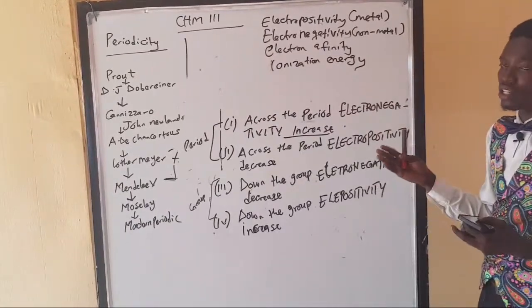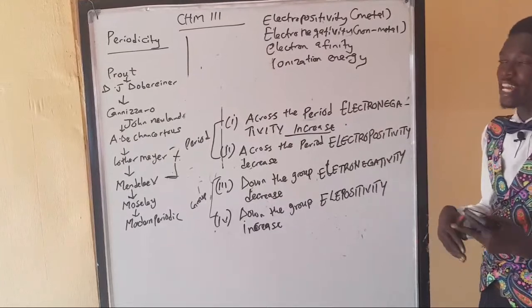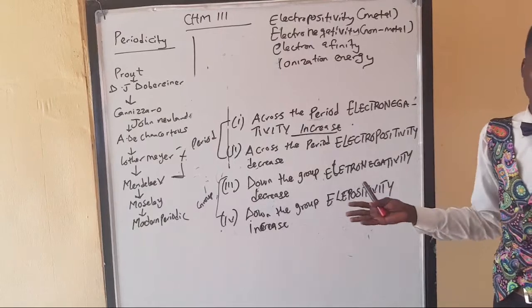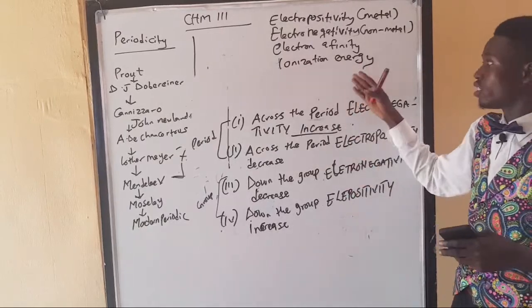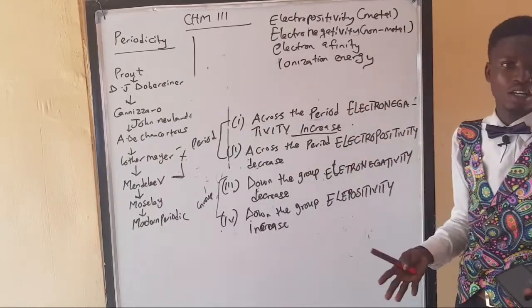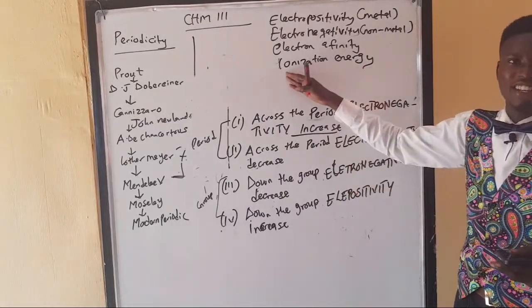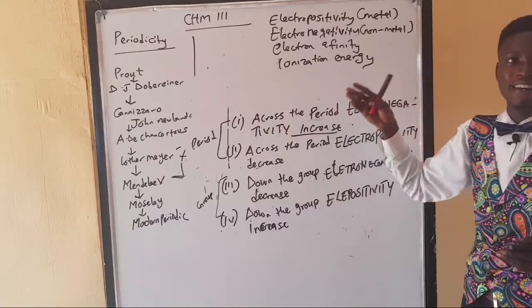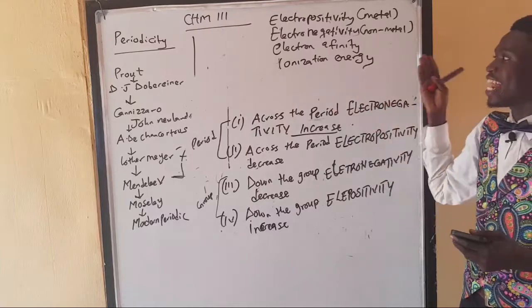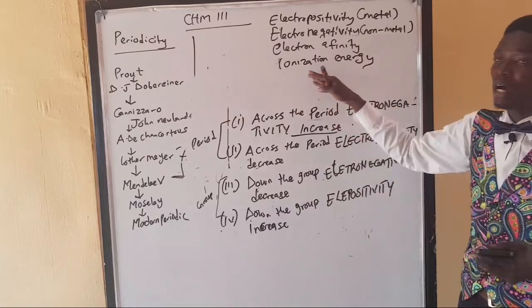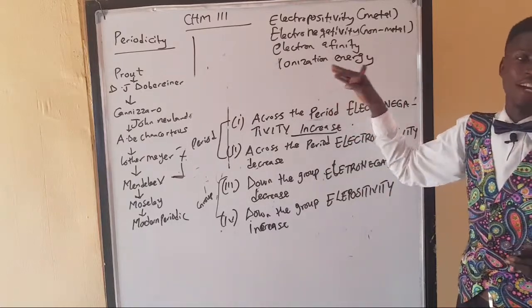The word ionization is from the word ionize, and if you are ionizing, that means you are splitting into charge. Now, in ionization energy, the word energy is the ability to do work. So there is a work to be done with this ionization, and that work is the work of ionization.